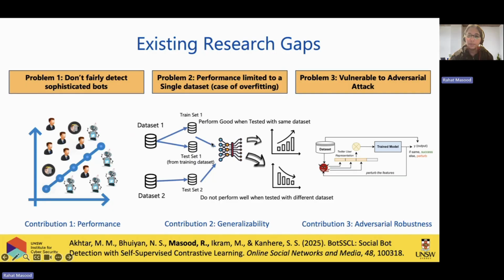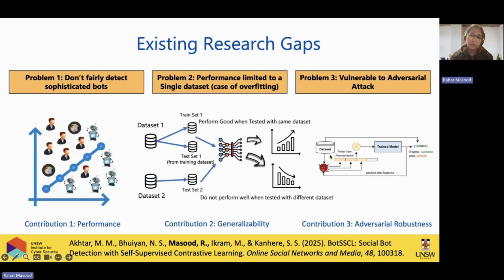The second problem is that studies have a data set, they develop some model, and for that data set the performance is very high. But if you take another data set that the model is not trained on, testing generalizability, the accuracy gets lower.